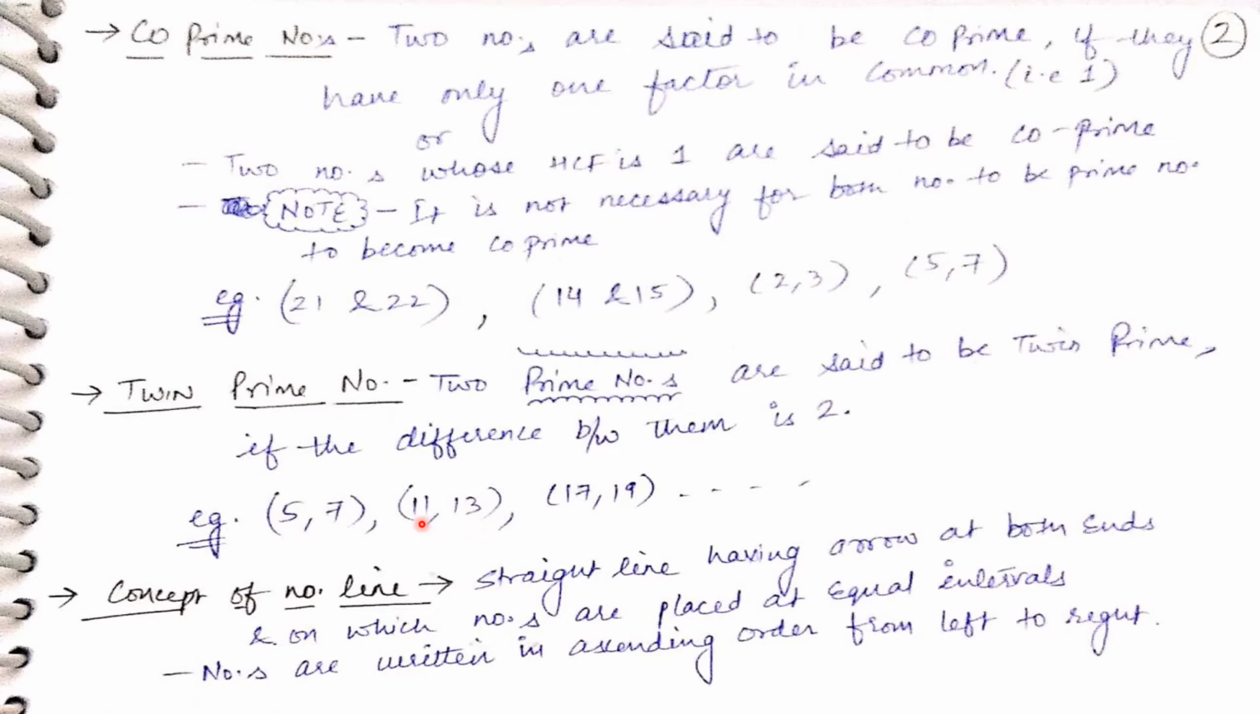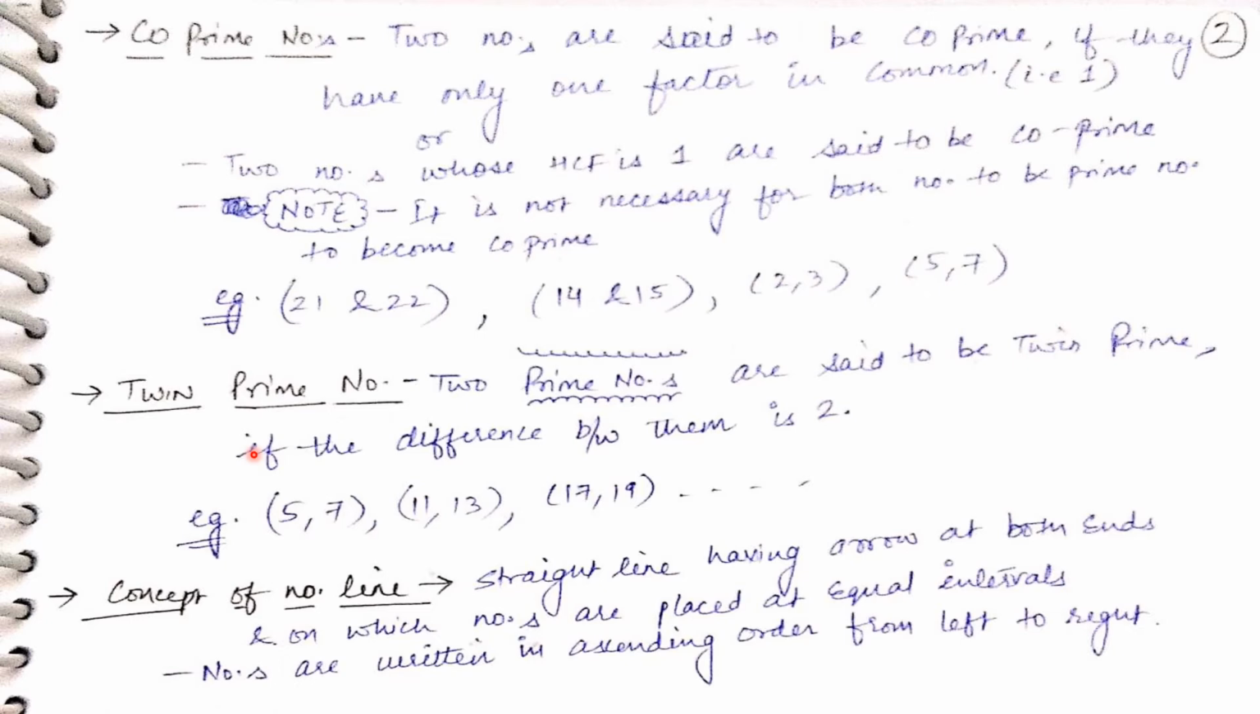Similarly, 11 comma 13. They are both prime numbers and the difference is 2. Hence it is also a twin prime. 17 comma 19, again an example of twin prime numbers. So you can say co-prime numbers are the bigger set and twin primes are a part of it. Just as in the previous slide we have seen, the biggest set is numbers.